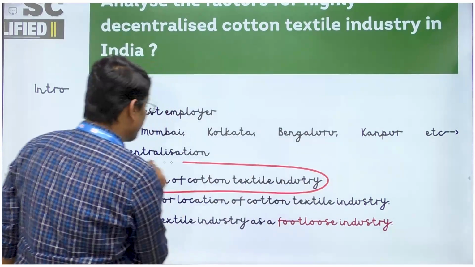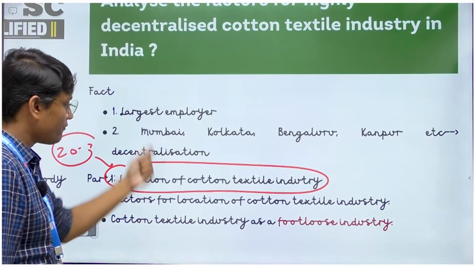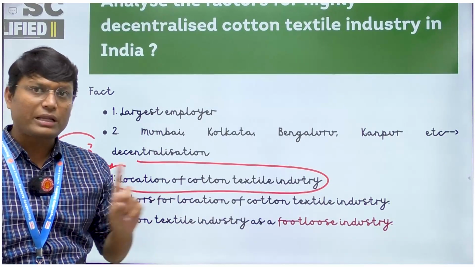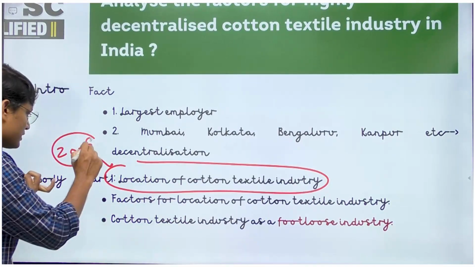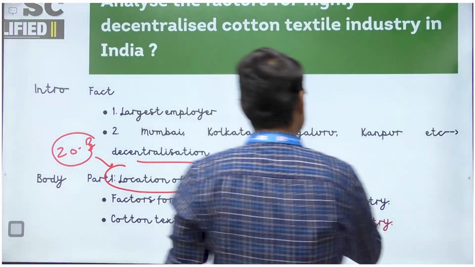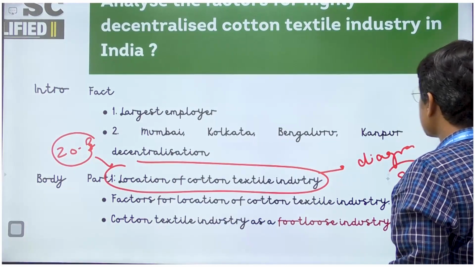I will spend some 20 to 30 words on saying what all the factors are which determine the location of the cotton textile industry. That is one part. There is one more approach I can use. I can draw a diagram, right? There can be a sun diagram.